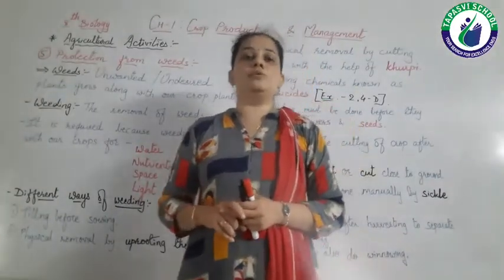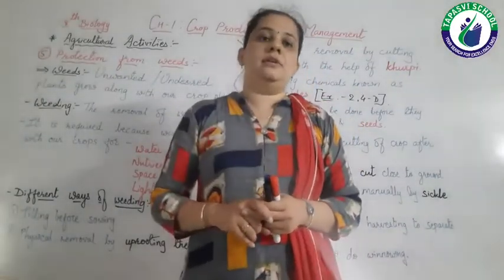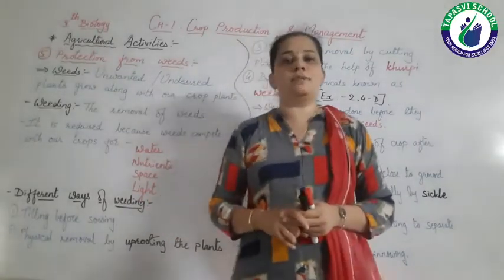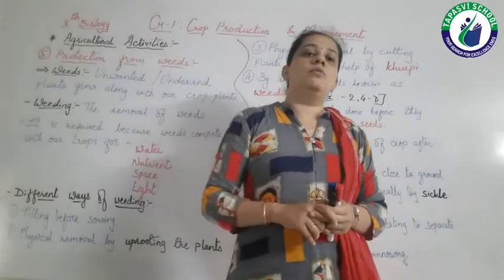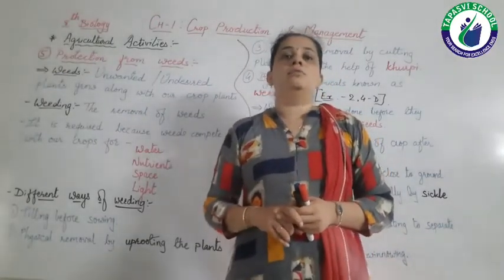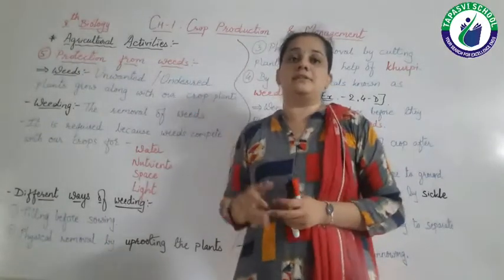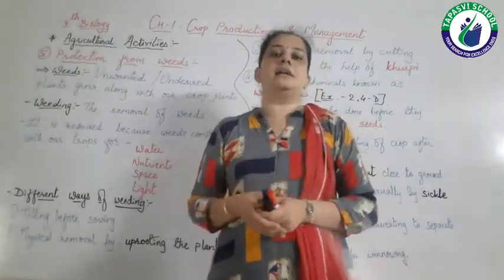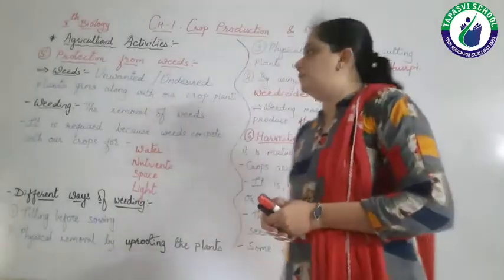When we add fertilizers and manure to our crops, when we add water to our crops, all this is taken up by these weeds and they grow well, and our crops can't grow well, right?